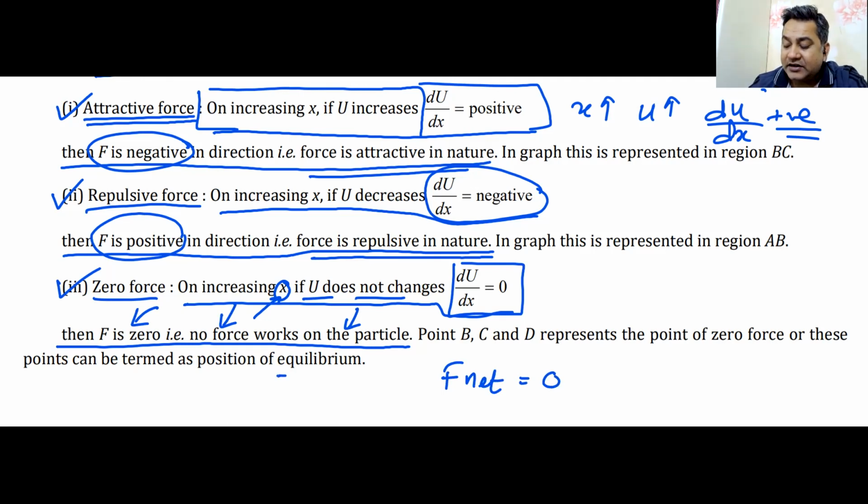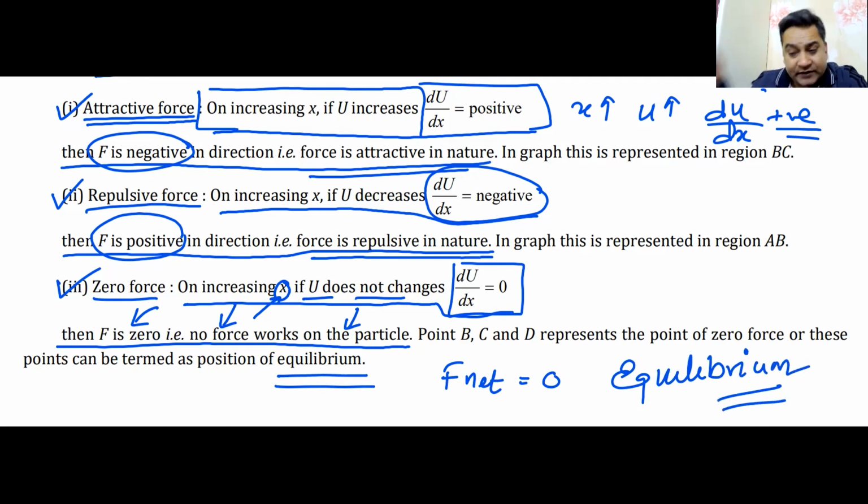And the particle is said to be in equilibrium. Remember Newton's first law. Particle in equilibrium. When is a particle in equilibrium? If there is no force acting on the particle, it will continue its state of rest or continue its state of motion. A particle at rest will remain at rest. If it is moving along a straight line with uniform velocity, it will keep on moving on the same line with the same velocity. Nothing happens. Force is 0. Body is in equilibrium.